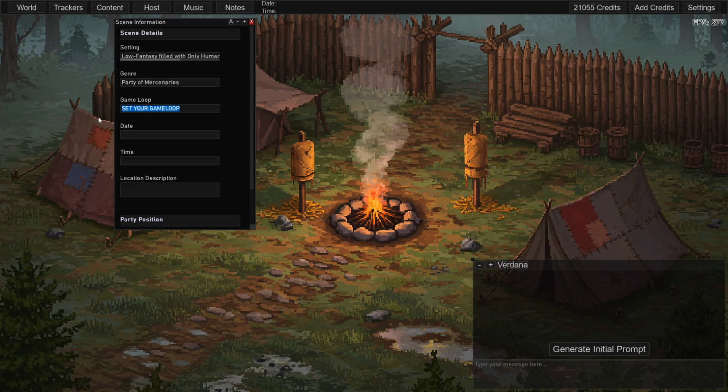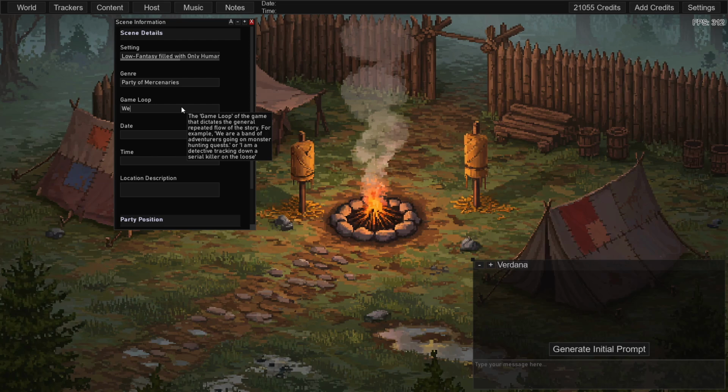Game loop. Think of it as the hero's journey kind of cycle, where you'll have a singular loop that the game will revolve around. This isn't going to stop you from having freedom in what you're doing, but it's generally what the game should guide you towards.